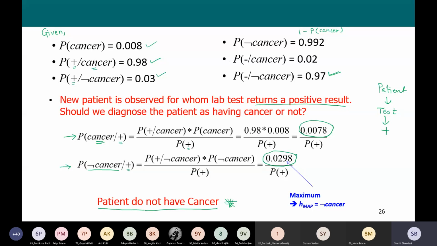So in the next class, we are going to extend these concepts and discuss a few more algorithms, like Bayes concept learning, learning a real valued function, Bayes optimal classifier and Gibbs classifier. So in the next class, we are going to discuss these concepts.